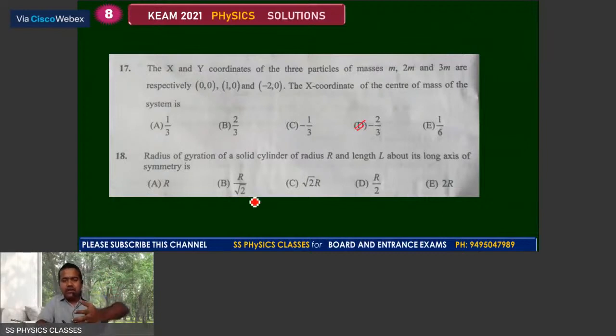Number 18. The radius of gyration of a solid cylinder of radius r and length L about its axis of symmetry. And keep in mind, the axis is axis of symmetry, the length has no implication. So you have r square by 2, and you get the answer as the second choice, B is the answer.